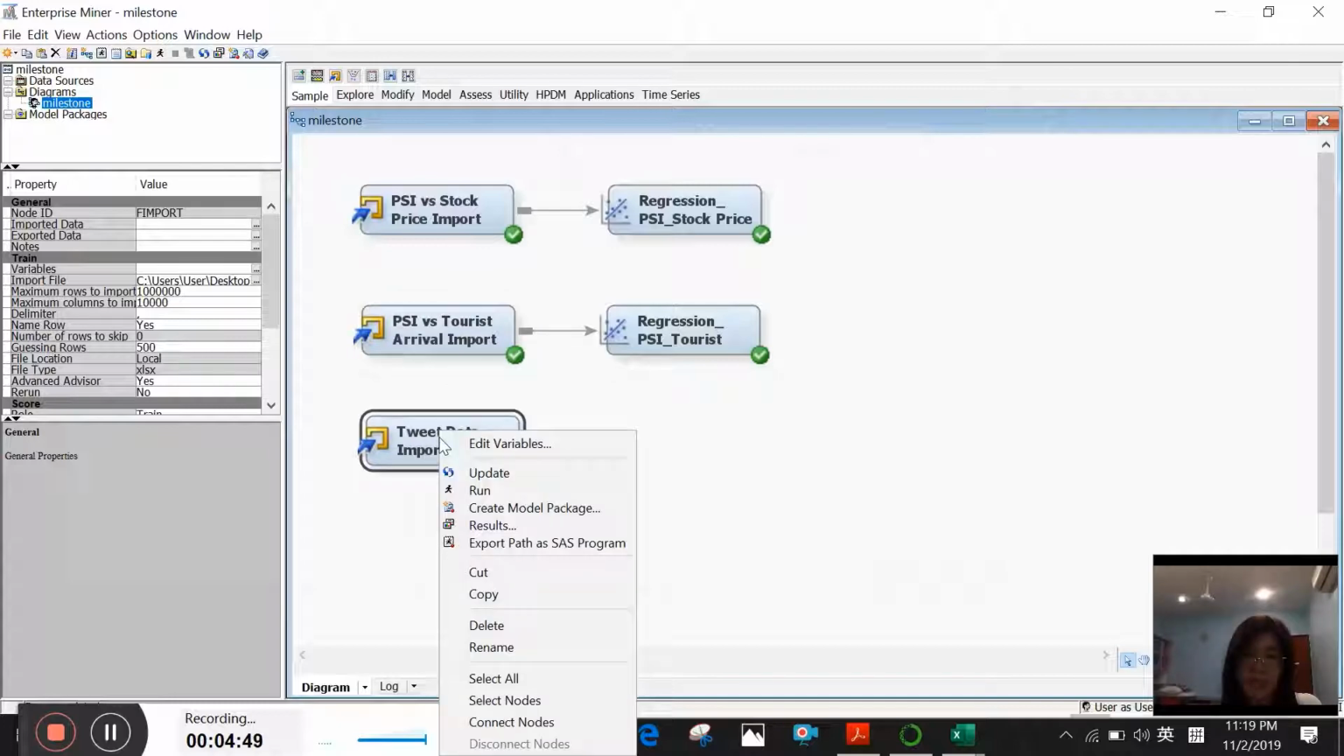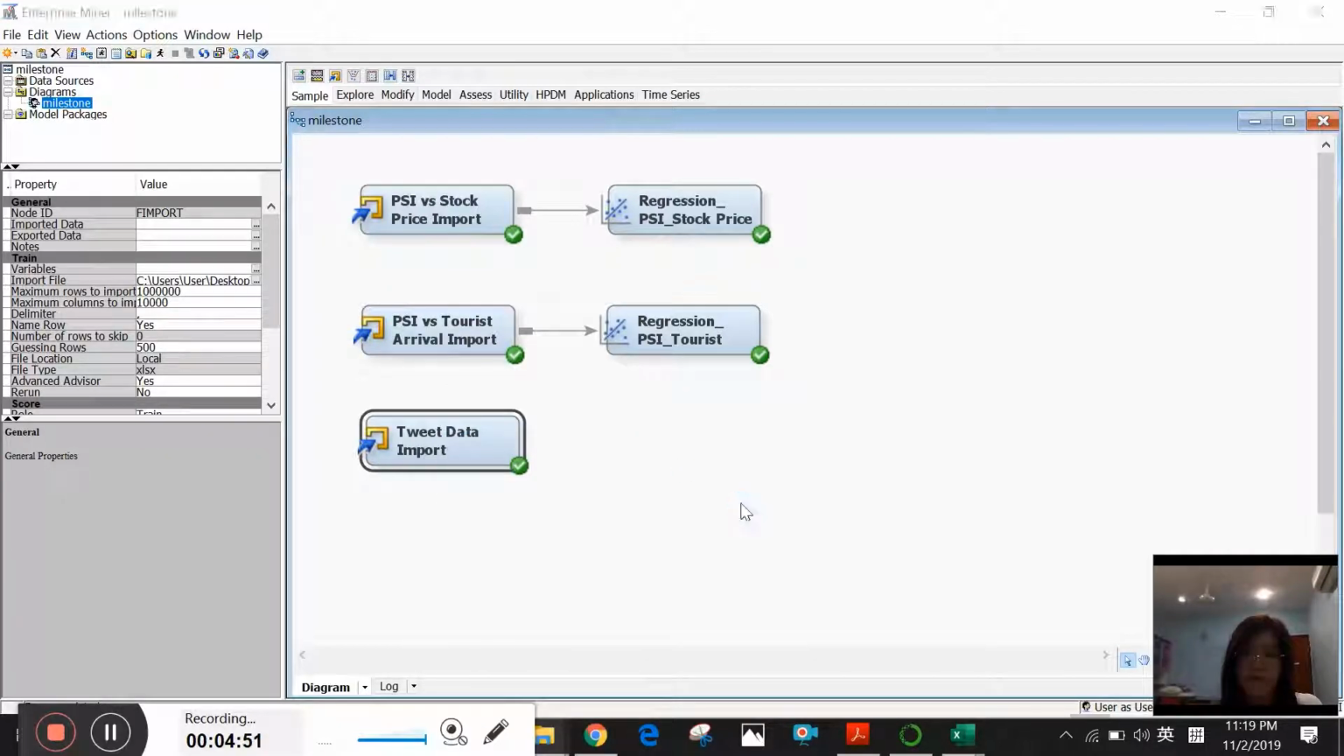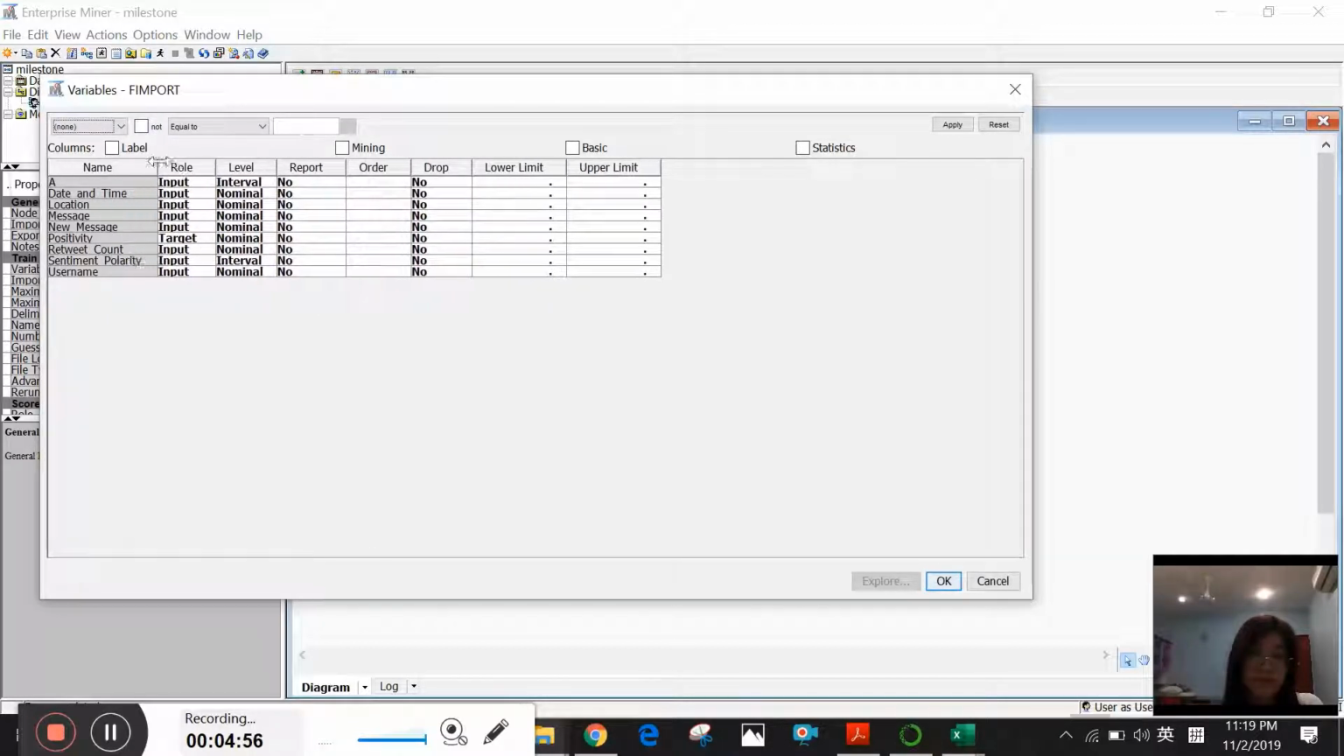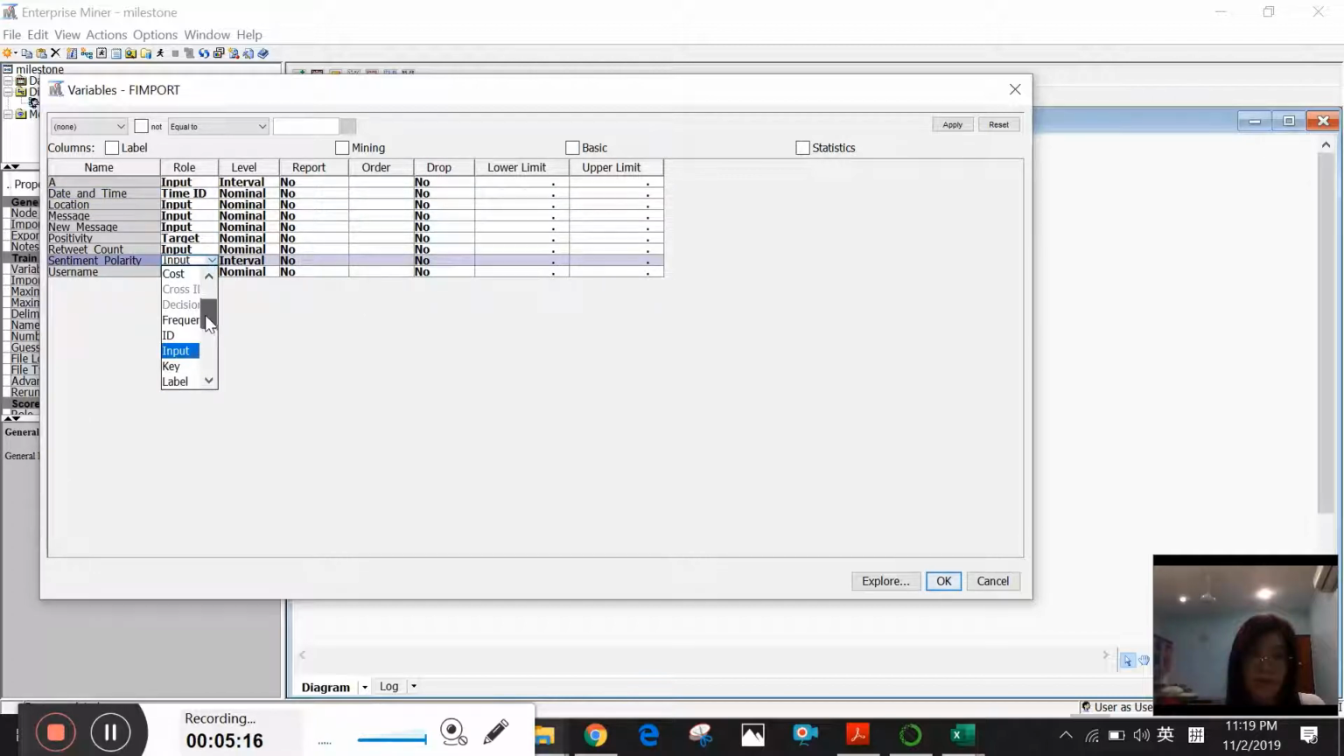For the trip data, we will use a different graph. In this trip data, we have date and time, location, message, positivity, and also the sentiment polarity. For date and time, I will set time ID. The others I will set as input, the positivity I will set as target, and the sentiment polarity I will also set as target. And then we would like to plot the graph of this tree.